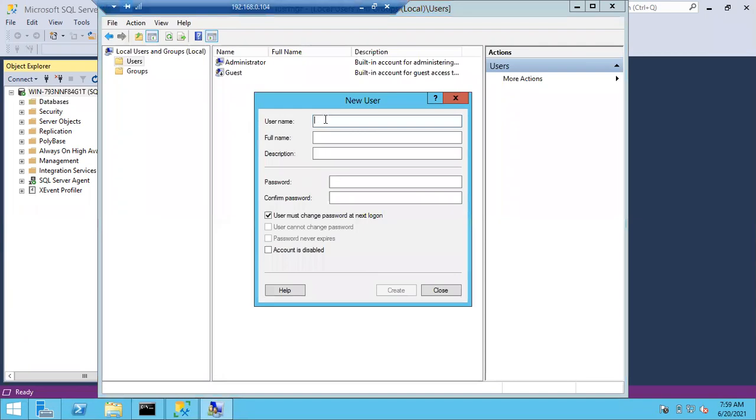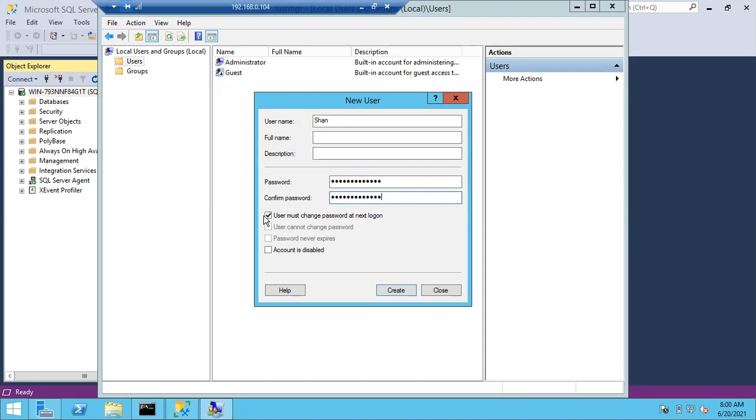Let me create a login with my name, Sean. I'm going to give the password. I told you, give a strong password and remember this password. Don't change the password in different scenarios. Again, you are going to get confused, you will forget the password. It will be a difficult situation.